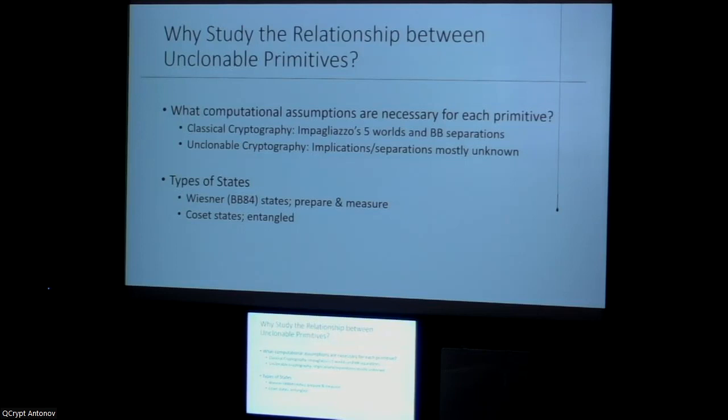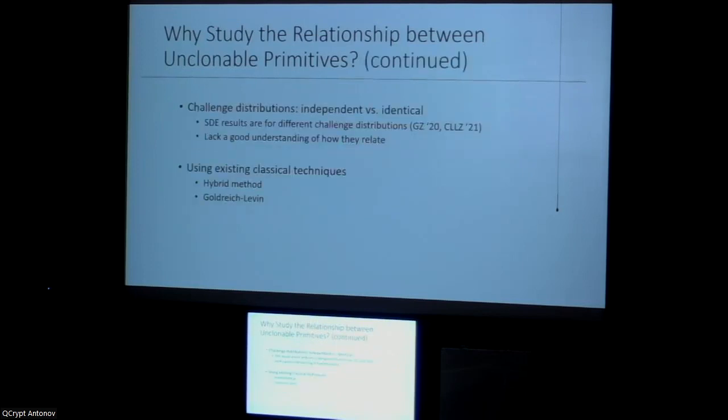Secondly, we would like to understand what types of states are necessary to achieve each primitive. If we have black box constructions from one to another, we would find out that we could use different types of states. We care about this because some of them might be more feasible in near-term quantum computing, for example. Next, there are different security definitions for each primitive that might result in qualitatively different notions.